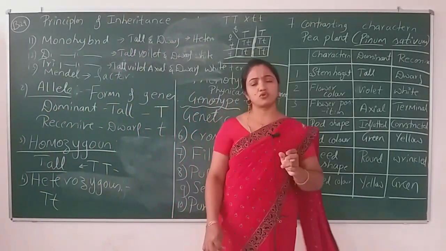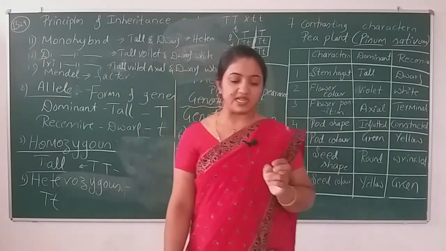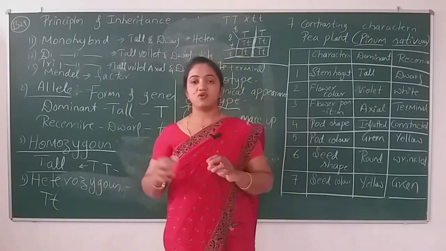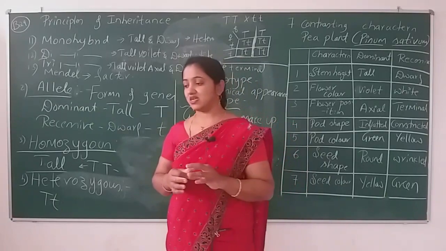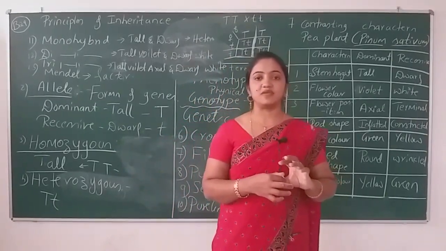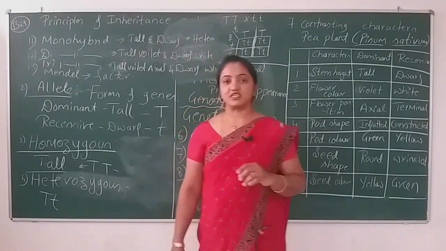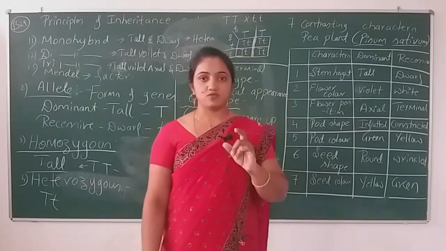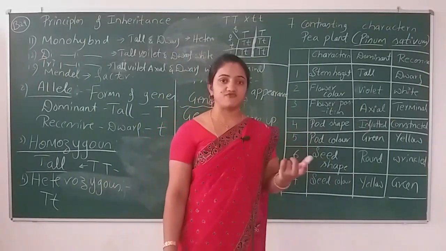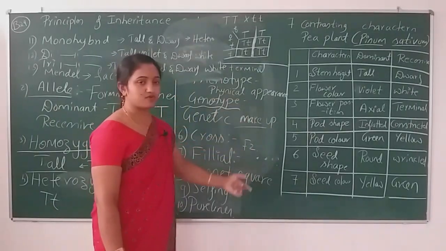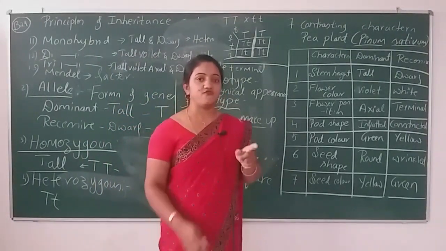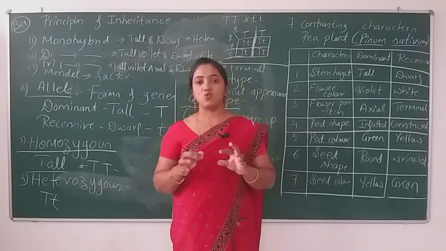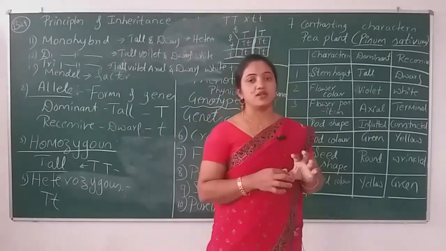A few more terms are there. I'll tell you when the concepts come, like multiple alleles, which I forgot to tell you. I'll mention it in the upcoming content. With this we'll end this session. In the next session we'll start with the monohybrid cross. Before starting that, I'd like to repeat one more time that all these terms are important. Just learn them and understand them. When you understand these terms, only then will you come to know what I am telling you in the monohybrid or dihybrid. Thank you.